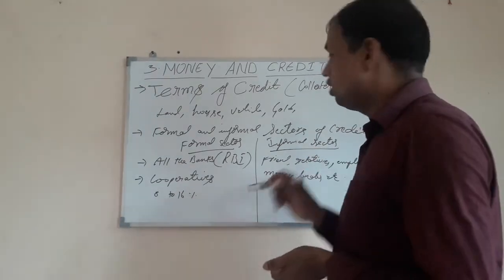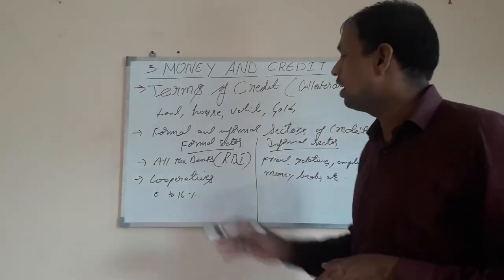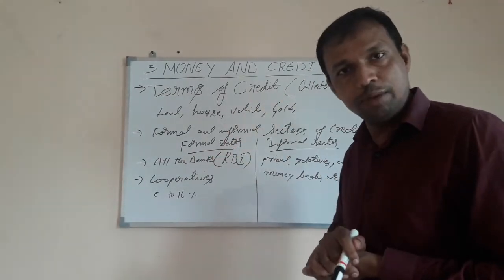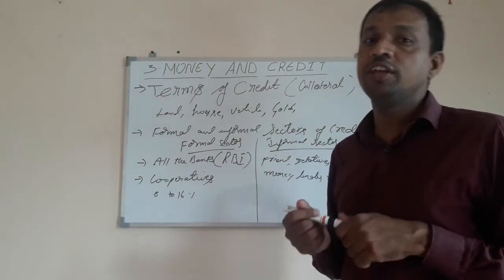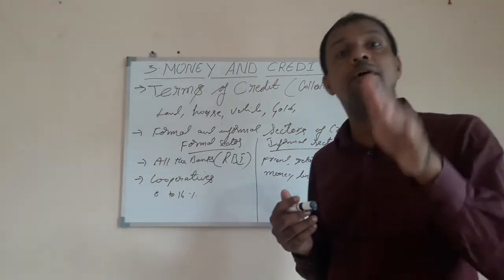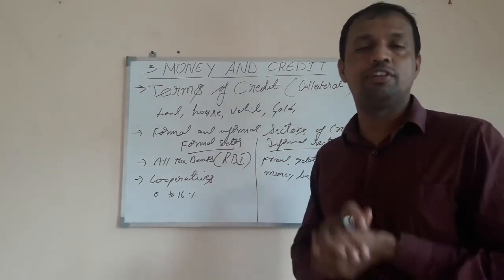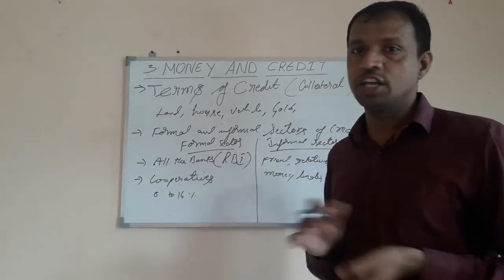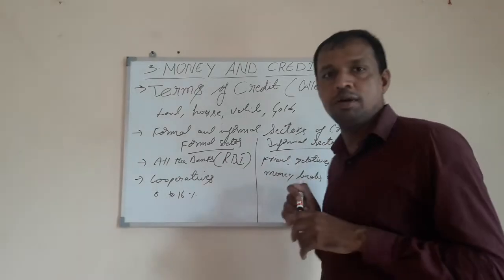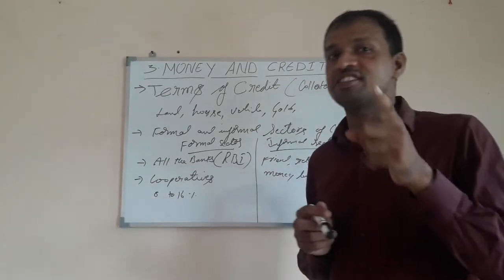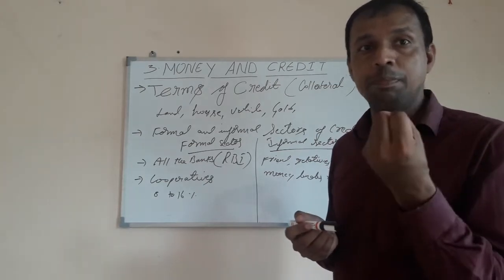they go to the informal sector, and the informal sector doesn't require any form of collateral, because they may be from that village or a nearby village. They may know them personally. So they give loans without any document, without any collateral, without any security. So it is very easy for the farmer to obtain the loan from the informal sector. But the interest rate is very high, which they do not understand, and they are getting trapped in that debt